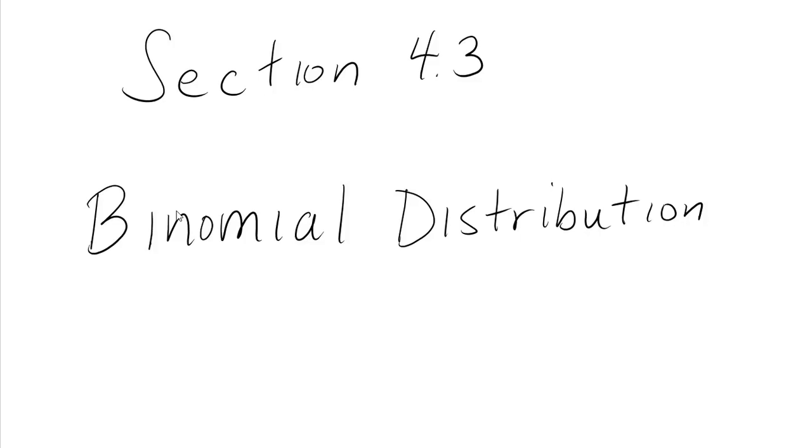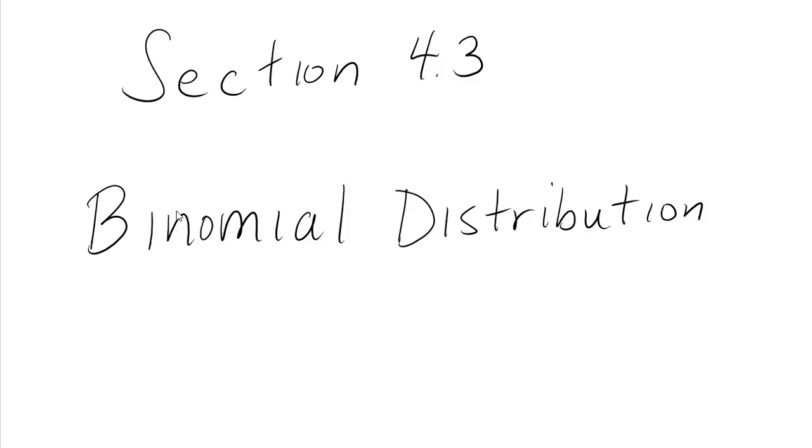In this lecture, we'll be looking at section 4.3, which is entitled the binomial distribution. The binomial distribution is a special probability distribution that corresponds to a certain type of probability experiment. And those probability experiments are called binomial or Bernoulli. We're going to call them binomial.